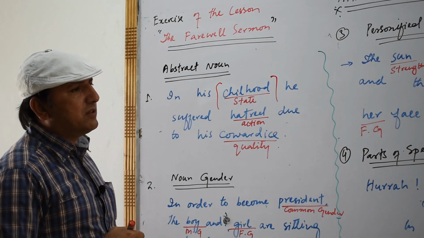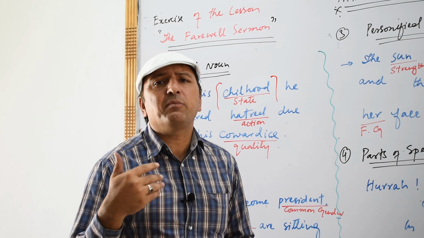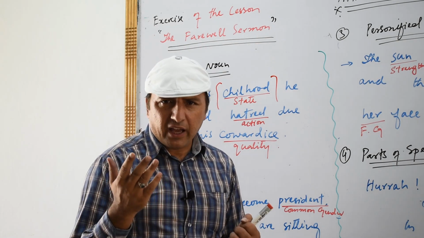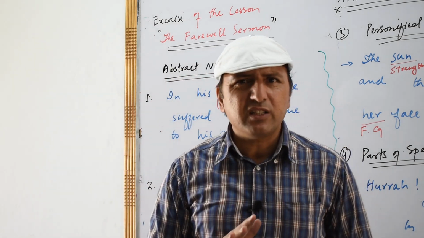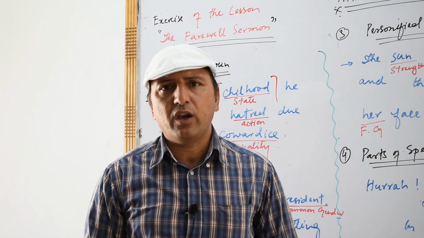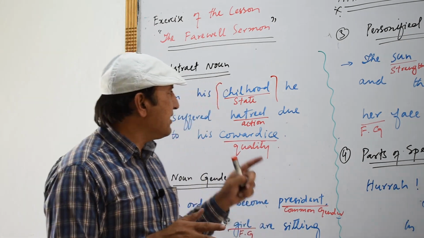Now childhood is a kind of name. We call it childhood because its name is childhood. But have you ever seen childhood walking in the street? Have you ever seen? No. We haven't seen childhood anywhere walking in the street. Okay, so I mean to say that this is a noun.